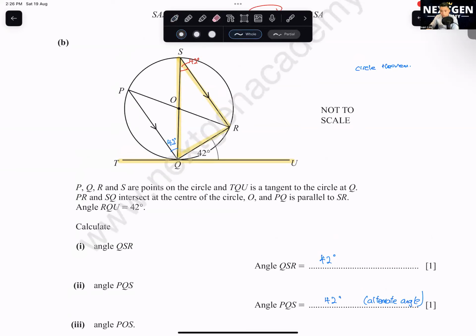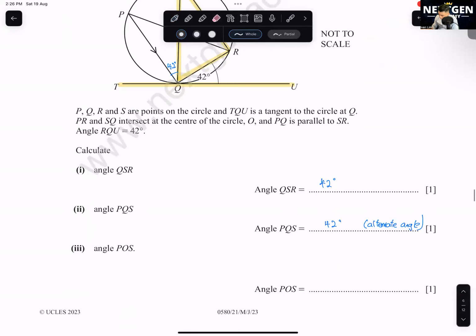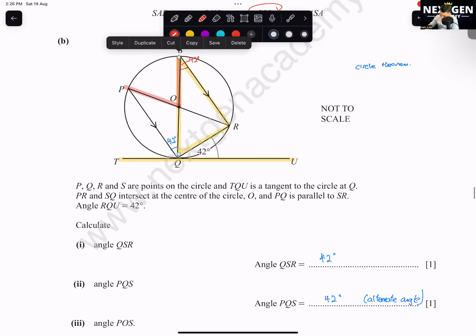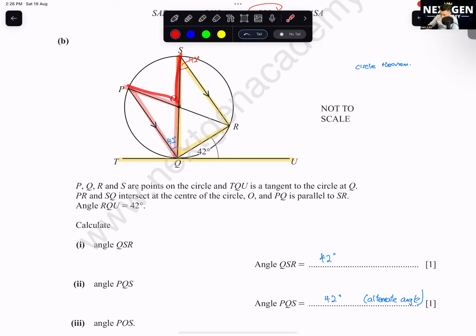What's the angle of POS? Look here, this and this. POS, you relate with PQS, is actually angle at center is 2 times the angle at the circumference.